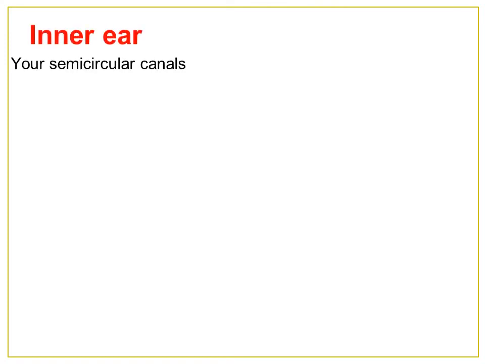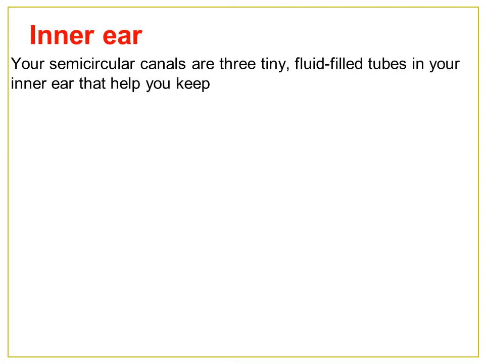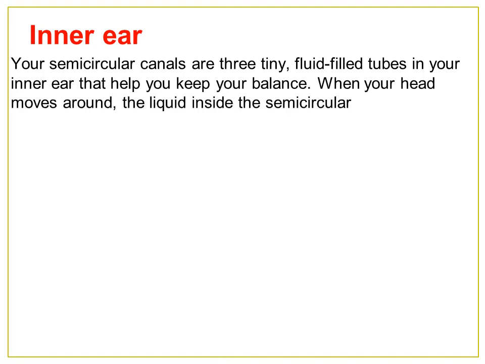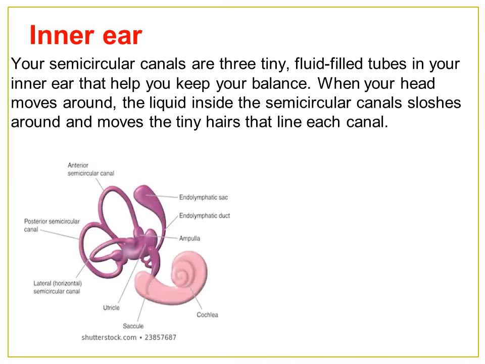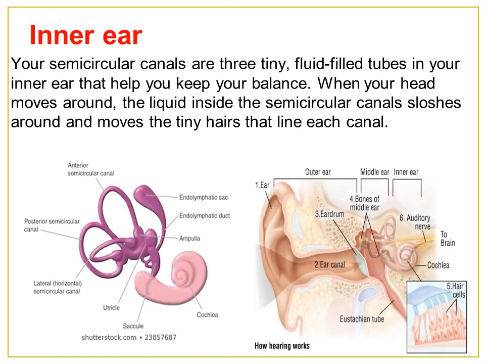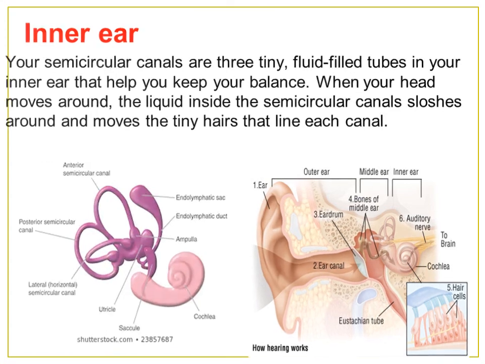Now we'll see about the inner ear. Your semicircular canals are three tiny fluid-filled tubes in your inner ear that help you keep your balance. When your head moves around, the liquid inside the semicircular canals sloshes around and moves the tiny hairs that line each canal. You can see it in the diagrams. It will be more clear to you all.